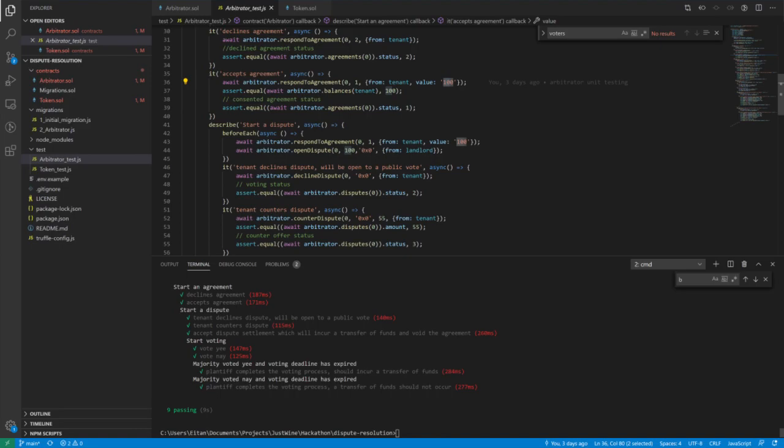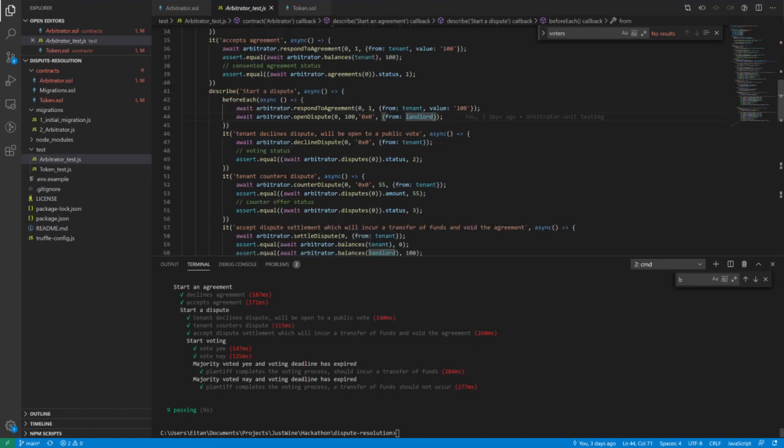But if the landlord says, "Hey, I feel like you've damaged my property, I want to open up a dispute," they open up a dispute, and then they can include some evidence: files, documents, receipts, photos. Those are all stored on IPFS and are tied to the dispute. And they say, "Hey, I'm requesting in this situation 100 Wei as compensation."